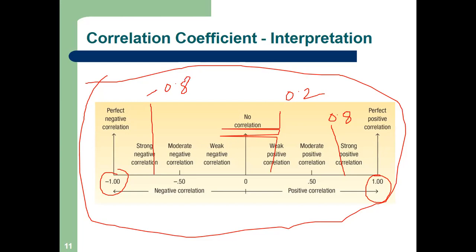So what is the scale? Suppose we calculate and get exactly 0. Correlation coefficient is 0. What does this mean? No correlation. No correlation. Suppose marks and time of study.